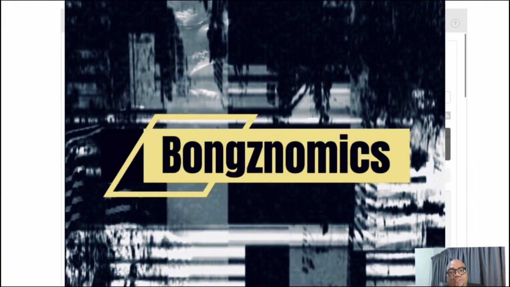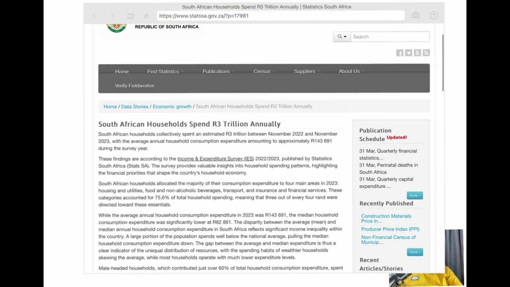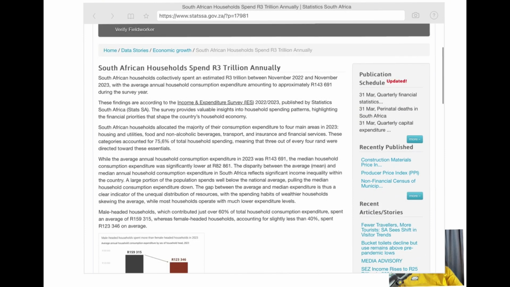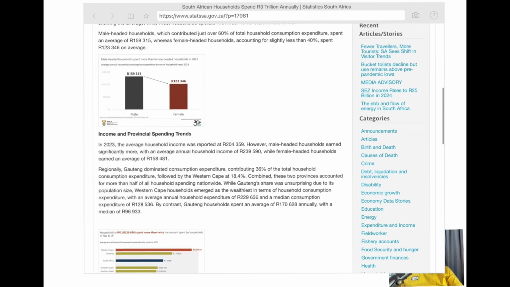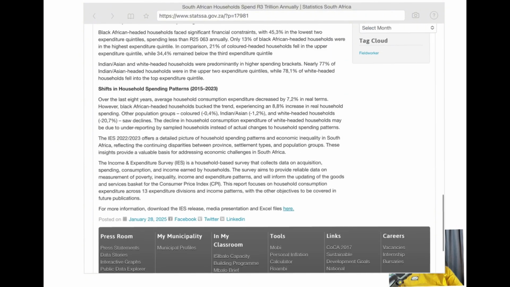Cool. So here we are. If you are Googling with me on the Stats SA page, what we are looking at is what they call the Income and Expenditure Survey, which they did over 2022 and 2023. Now, I'm going onto the website so you can see that it's actually there for the public to consume, and it's just available.